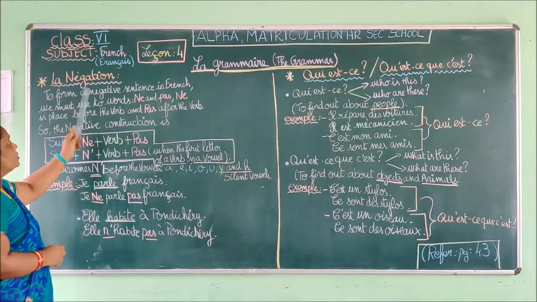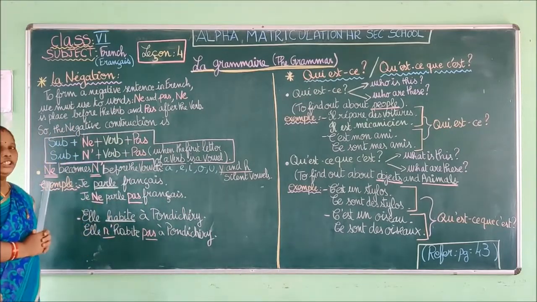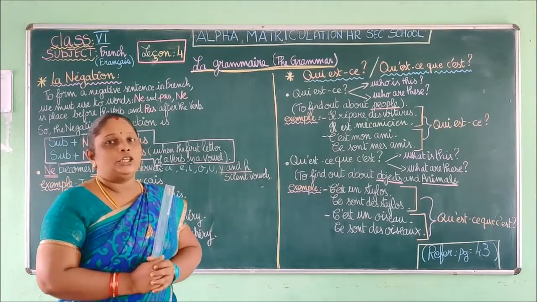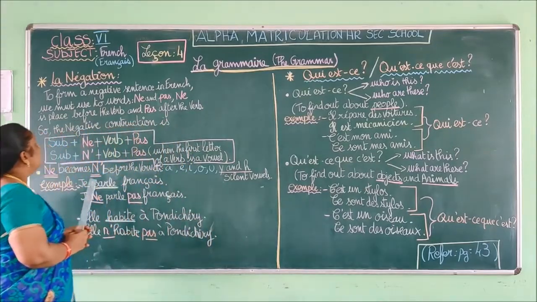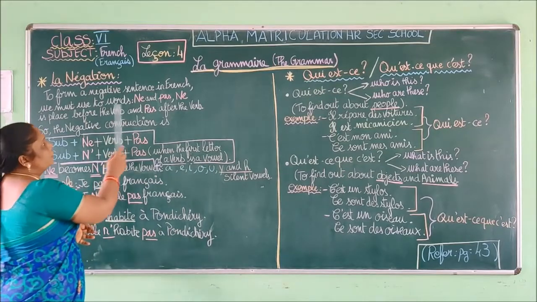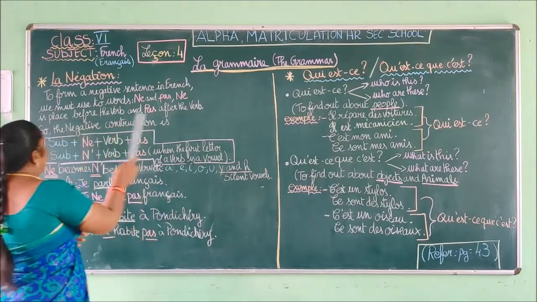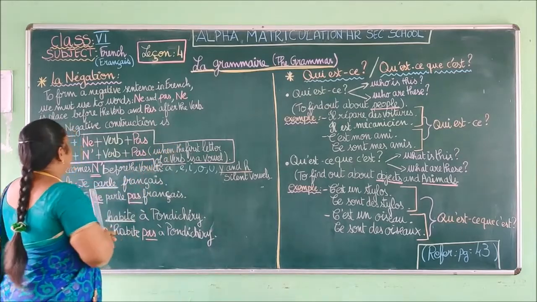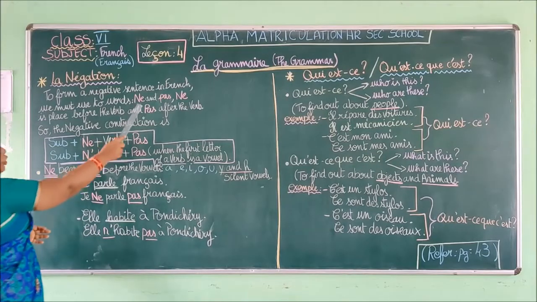So dans cette leçon, nous allons voir la négation. So, comment changer une phrase à la forme négative? How to change a sentence into negative form? Okay, so we are going to see the format. To form a negative sentence in French, we must use 2 words that are ne, pas. Okay, so ne is placed before the verb, pas is placed after the verb. Okay, so we are going to frame the sentence using ne, pas.